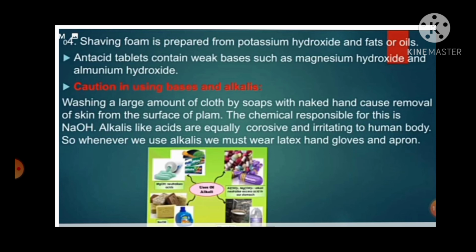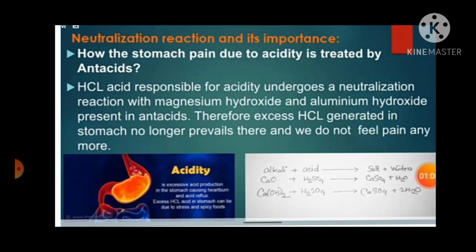Caution in using base and alkali. Alkalis, like acids, are equally corrosive and irritating to the human body. So whenever we use alkalis, we must wear latex hand gloves and an apron. Neutralization reaction and its importance.